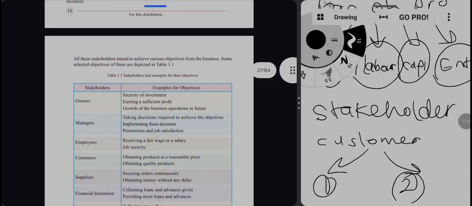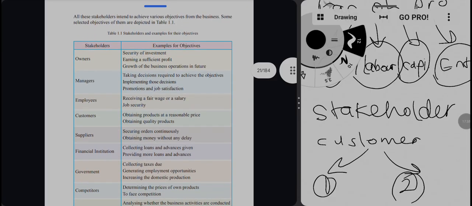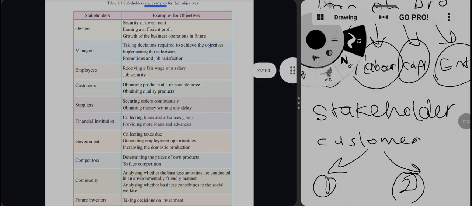So now we will study why they are interested in the organization, and what their objectives are towards the businesses. First one is the owners.